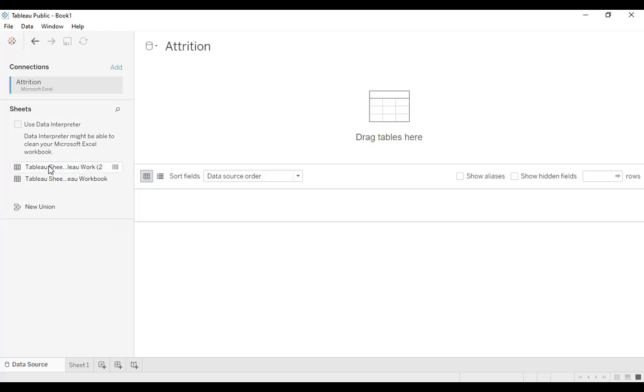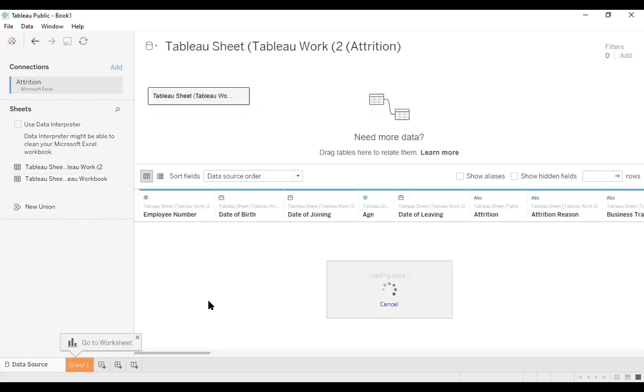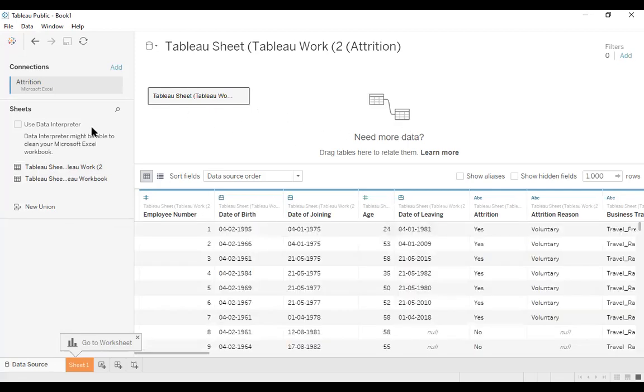So we have got two files here: the Tableau worksheet file and the Tableau workbook. If you want to connect two files, we can have the union of that. But let's put only one, drag the table here. Once we have dragged the table here, if you want to connect more tables, it will ask how we want to connect them. As of now, we'll not connect the table and see only this.